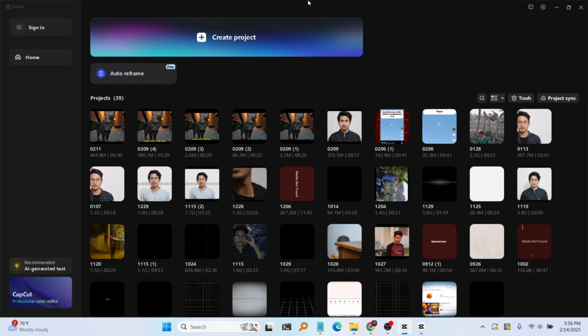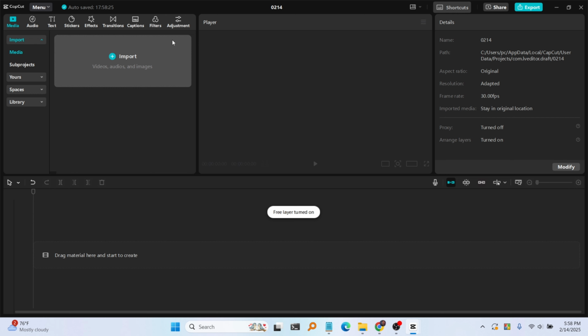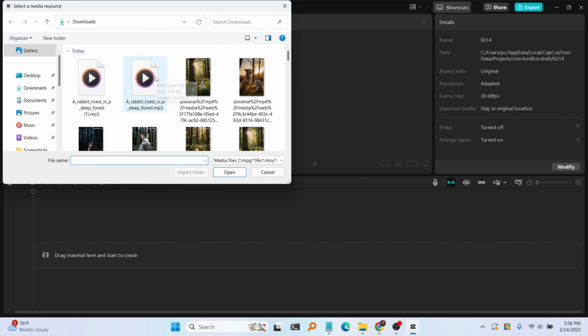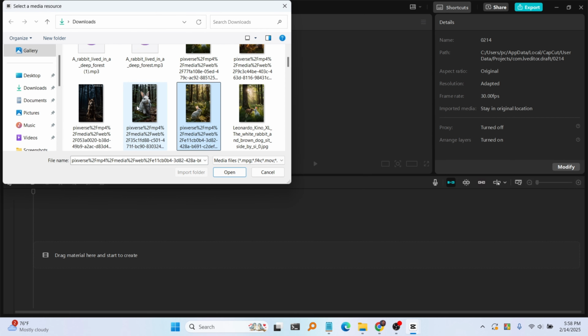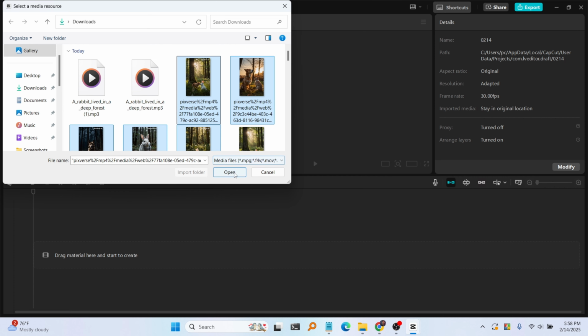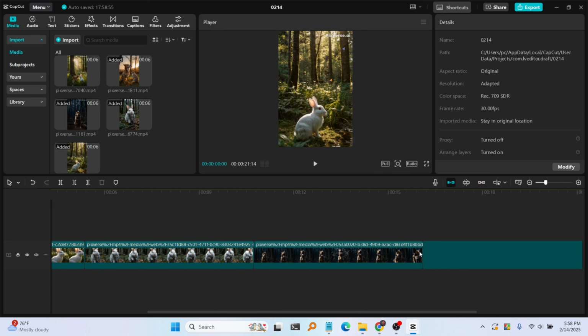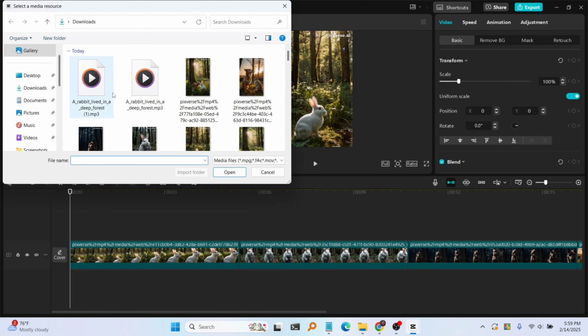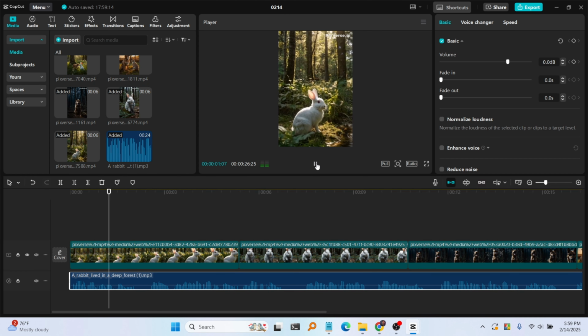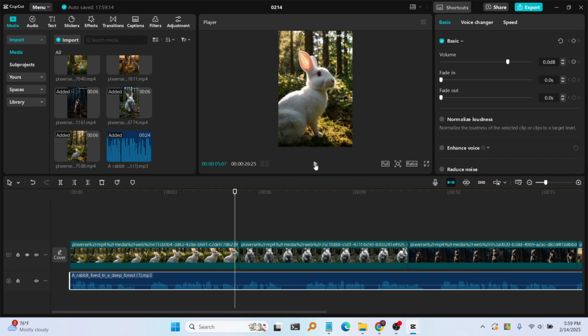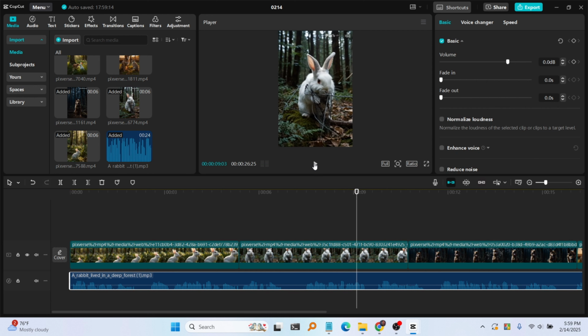Now, open CapCut and click on Create Project. Then, click on Import and import all the videos. Once imported, add all the videos to the timeline as layers. Next, import the voice and drag it to align with the video. Then, trim the videos to match the voice.